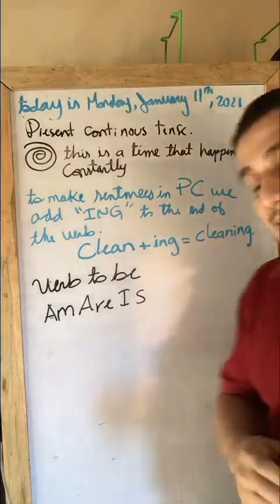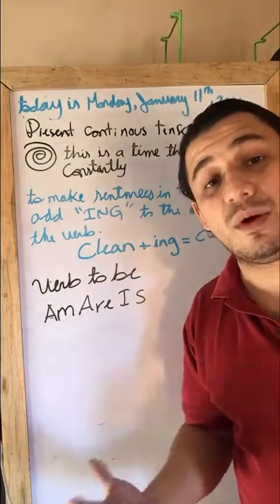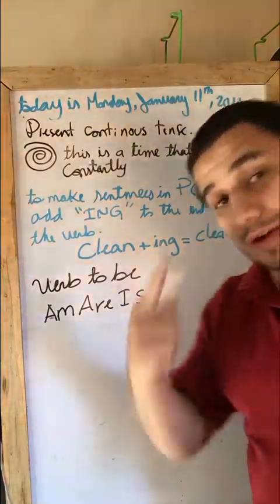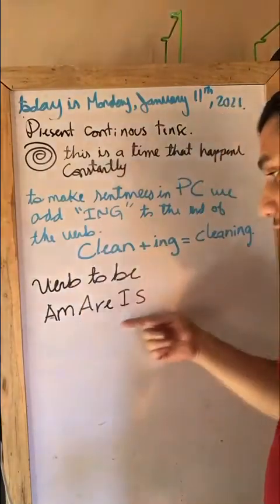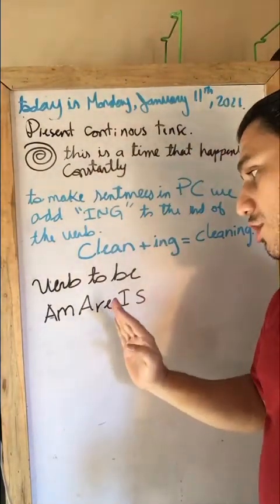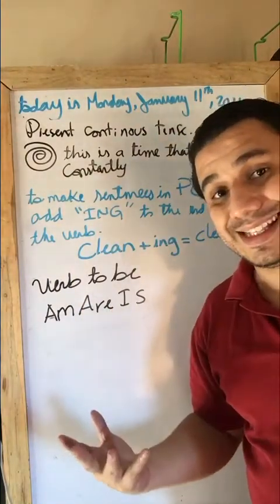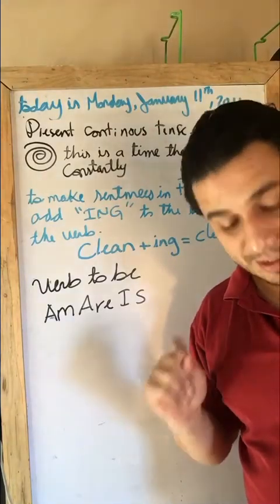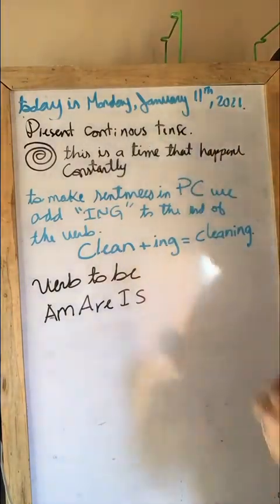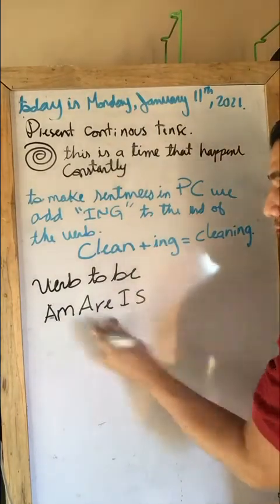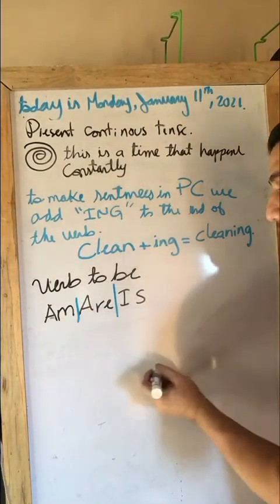Amaris, we said that is a name of a woman, but we use it to remember that this is what we should use in order to make sentences in a specific tense, present continuous. How does this work? We have a specific verb to be for every pronoun and noun.